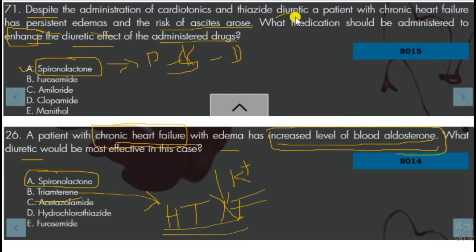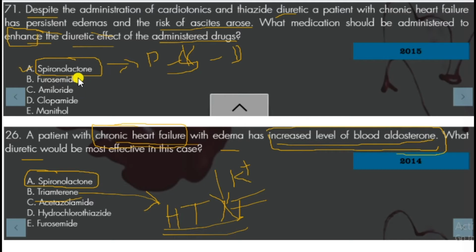Thiazide diuretics promote the potassium loss, so spironolactone will reduce the potassium loss. Thiazide diuretics keep the calcium in the blood, and loop diuretics eliminate calcium through urine. Furosemide is a loop diuretic.